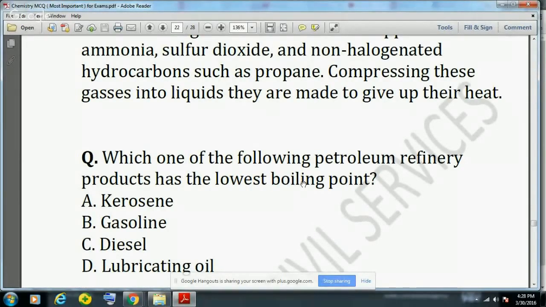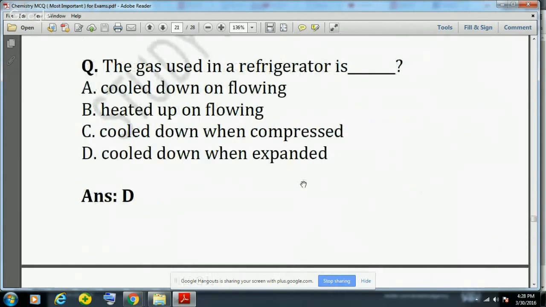This is the fourth part of most important and must know chemistry MCQs for 2016 exams like SSC and the state PCS exams and other exams like banking, railway, etc. So we have covered up to the gas used in refrigerants: it first cools down when it is converted to liquid, and it cools down when expanded.